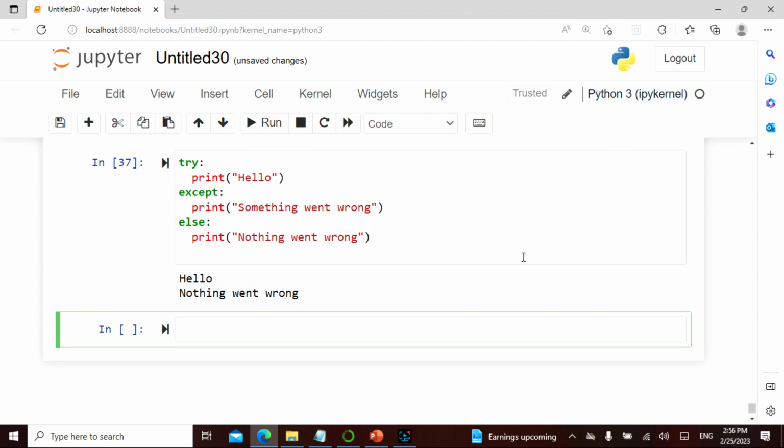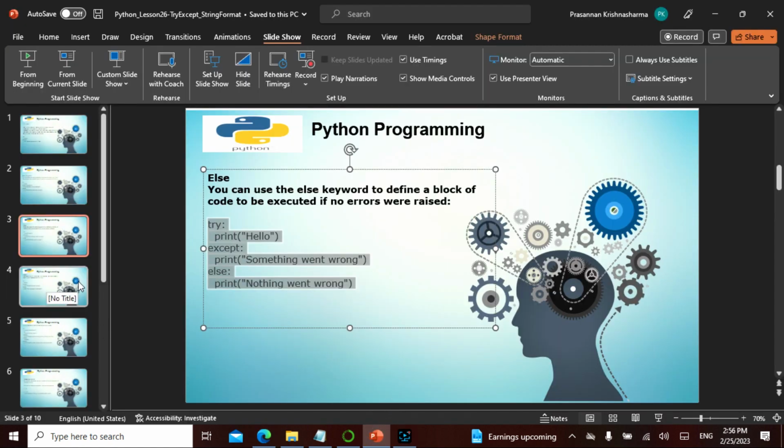Since there is no error, I'm able to reach from Tamil Nadu to Mumbai or to Delhi easily. So there is no error. That is why I say nothing went wrong, because there is no except block being triggered. Do you understand this?